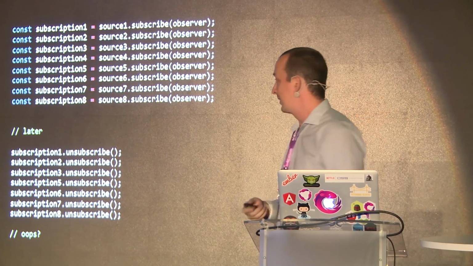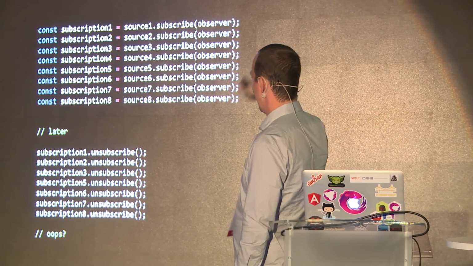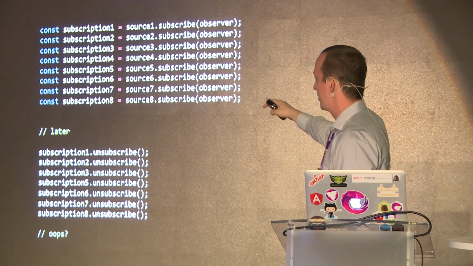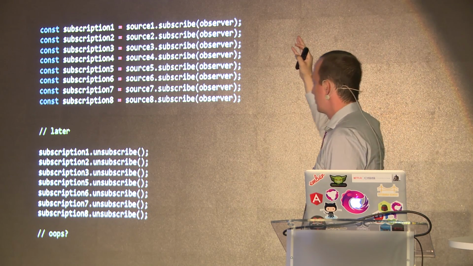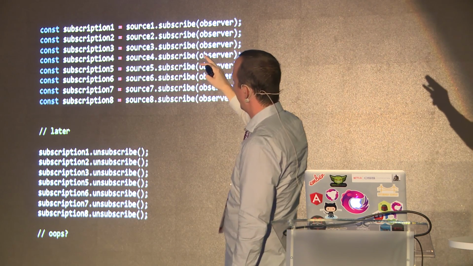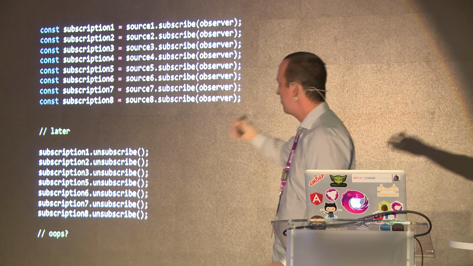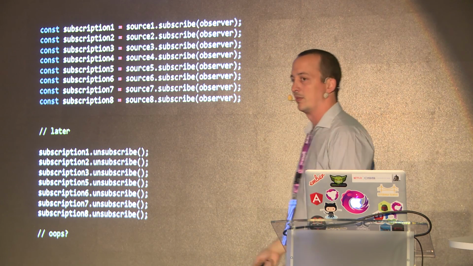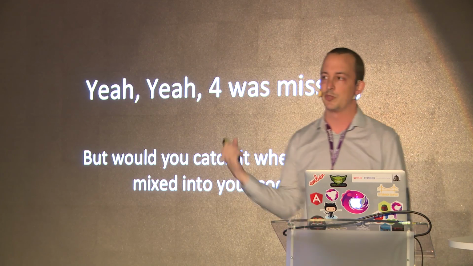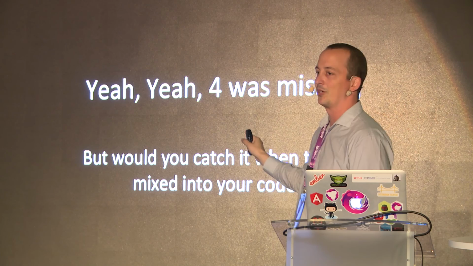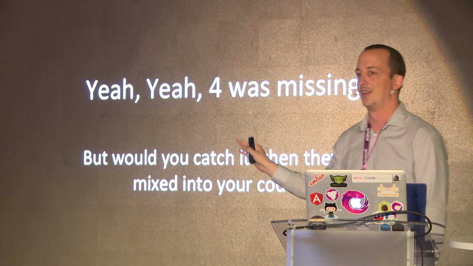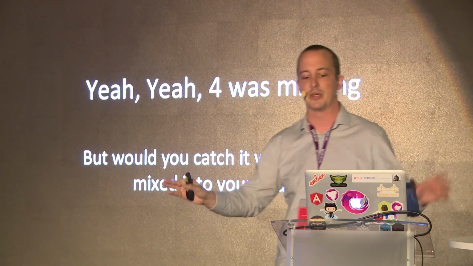If you want to manage these things imperatively, you can. If you have weird code that for some reason lines everything up like this, it becomes a little bit easier. But I've got subscriptions 1 through 8 here, and I've got subscriptions 1 through 8 there, but I'm missing one. Which one is it? I don't know. Well, I do know because 4 was missing and because all those were lined up really nice. But the truth is, in the real world, your code is not going to be lined up nicely like that. Your subscriptions and your unsubscriptions are going to be sprinkled all over the place.